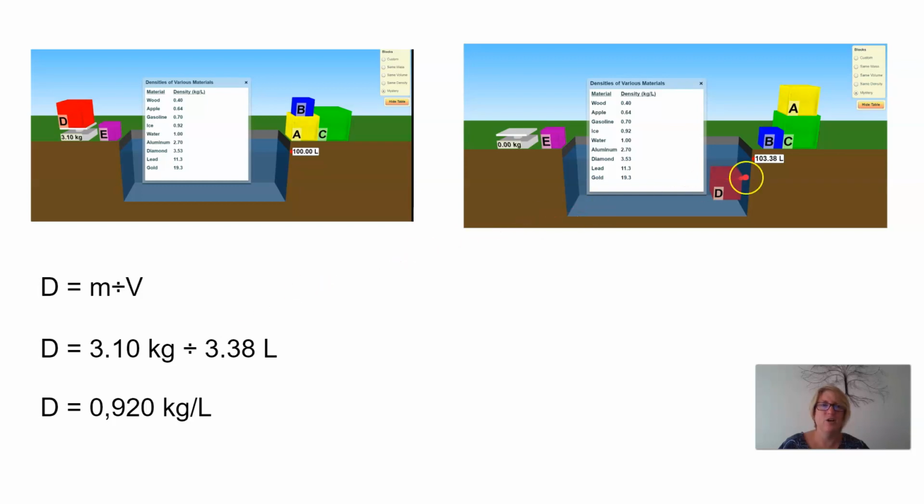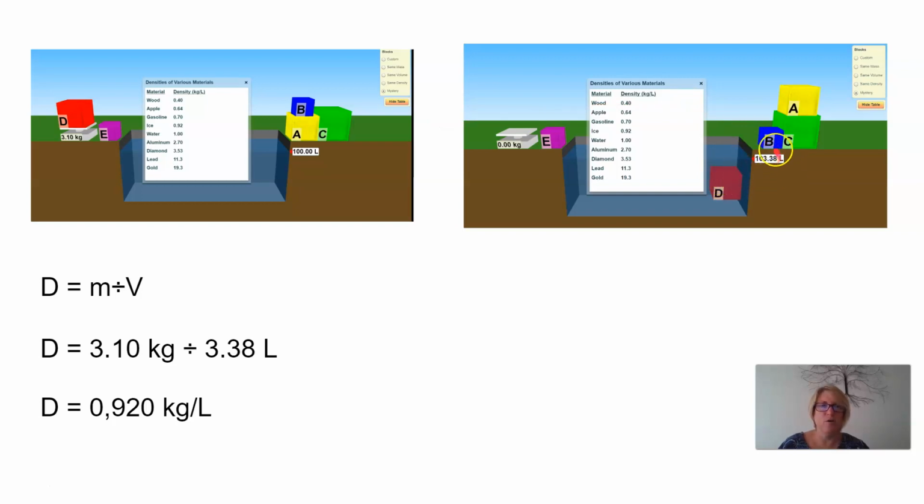Okay, that's correct. So we've taken the block D. We have a tank of water. We put block D into the tank of water. The original recording of the tank of water is 100 liters, so this is the volume of water only. This volume here, 103.38 liters, is the volume of the water plus the block.